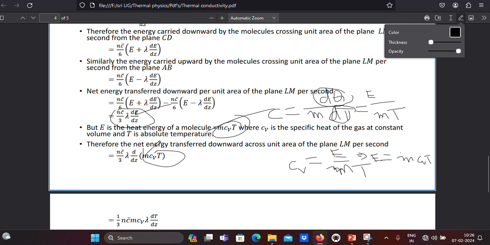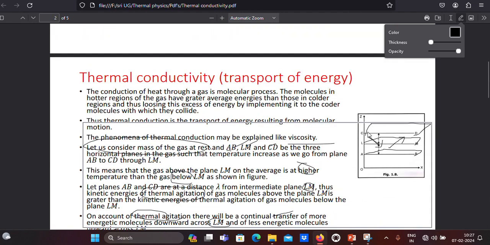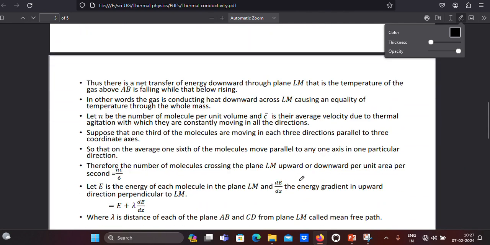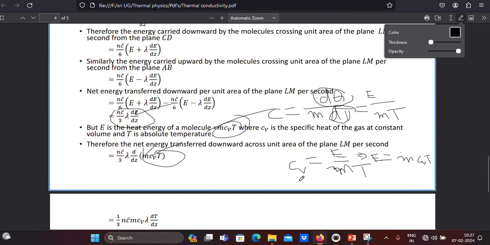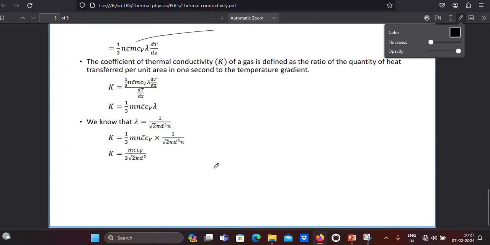Among them m and cv are constant, T is changing. Why? If you see the diagram, it is a hotter region and a colder region, that means temperature is less on this side and more on this side. As we move from down to up, the temperature changes, so only the T value changes and the remaining quantities are constant. Bring them to this side, then you get the final one, this one.